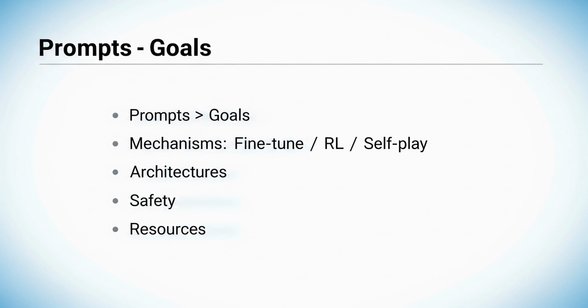To summarize, Agentic AI turns prompts into formal goals, decomposes tasks, plans and acts, observes outcomes, and updates using mechanisms like fine-tuning, RL, and meta-learning. The key is structured goals, robust measurement, and strong safety guardrails.